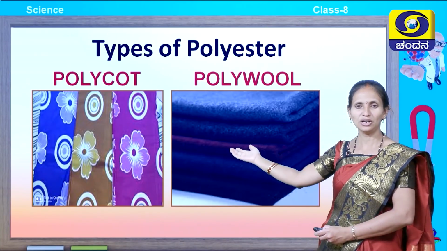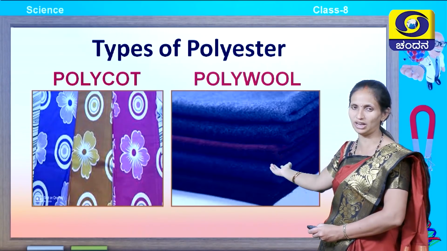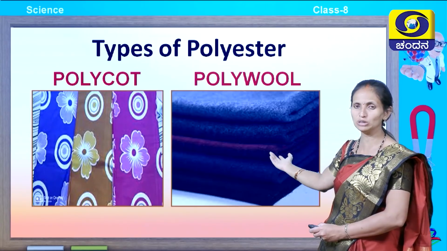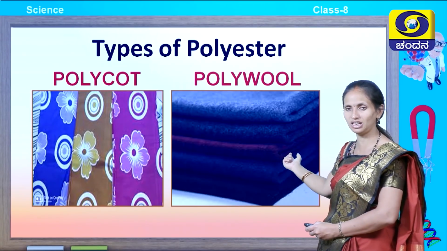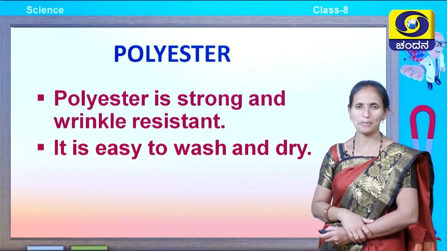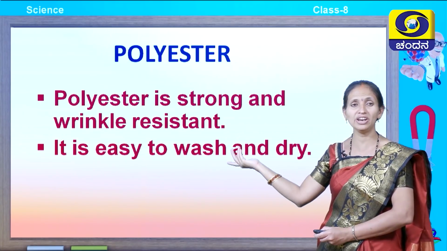Here you can look at the picture of how polycot and polywool look. Polycot looks exactly like cotton, whereas polywool resembles wool exactly. These are combinations of polyester with cotton and wool respectively. Polyester is strong and wrinkle resistant.